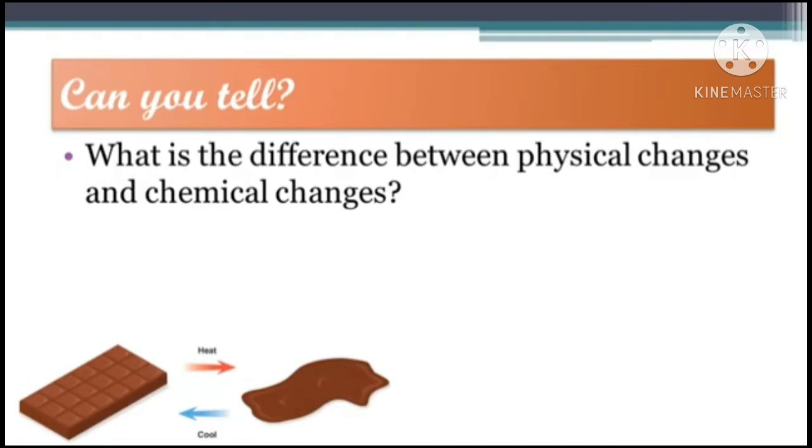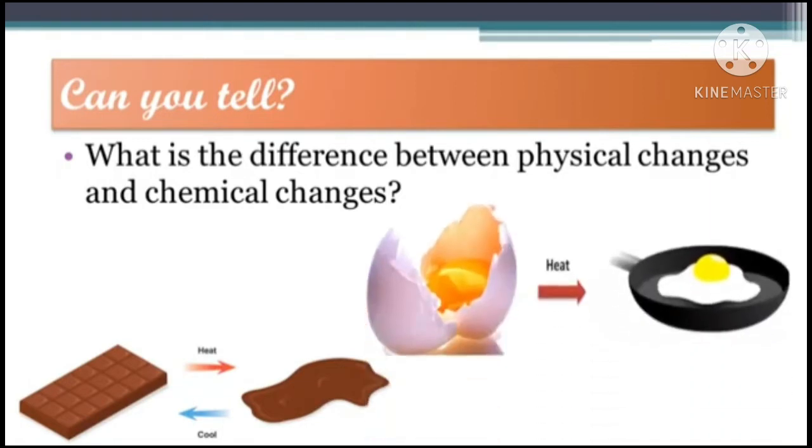That means this is a reversible change. Now the next example we have is the frying of an egg. In frying an egg, the chemical properties of a fried egg and a raw egg are different.